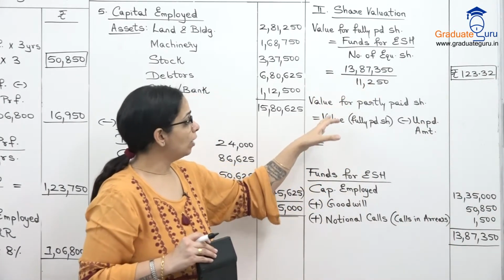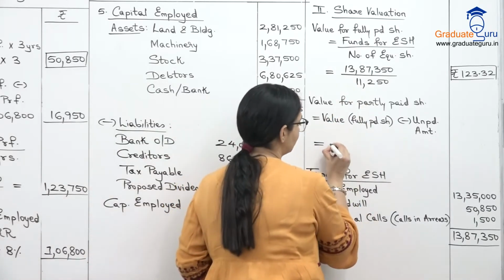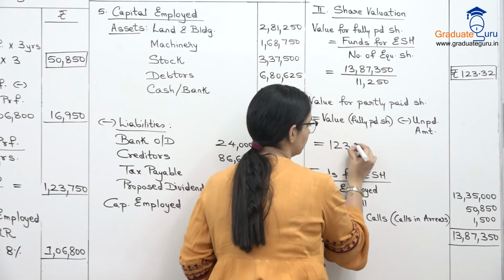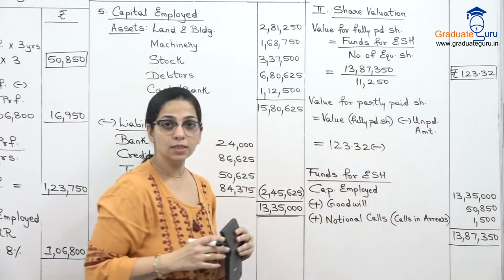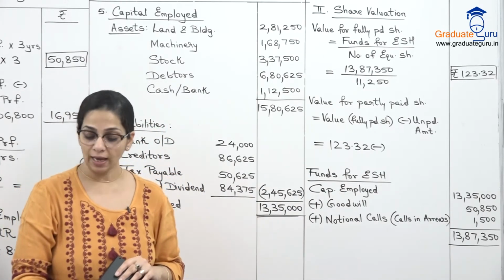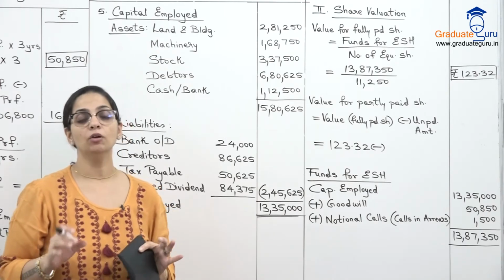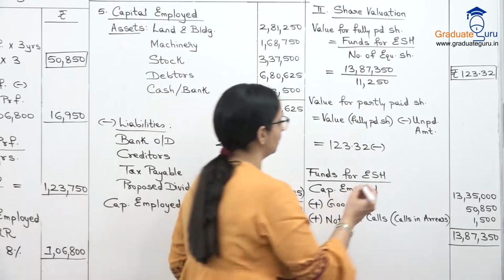Okay. Now I want to find the value of partly paid up share. तो जो fully paid up share की value है 123.32 minus जो unpaid amount है. Now going to the balance sheet, उन्होंने दिया है कॉल्स इन एरियर्स ब्रैकेट्स में ₹20 ईच, मीन्स पर शेयर 20 rupees is unpaid.